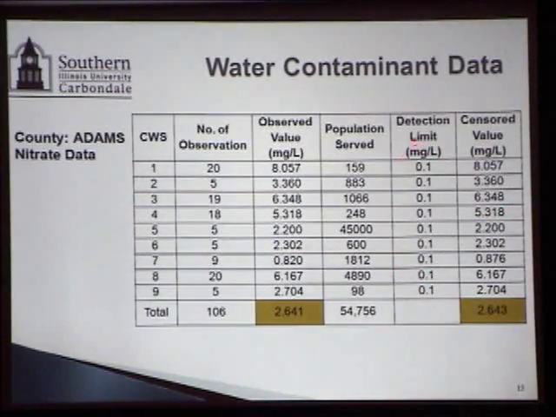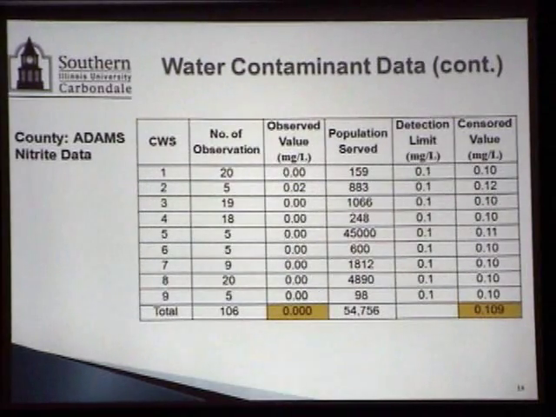And then detection limit for nitrate, this was not an issue. Based on these detection limits, we had to come up with a censored value. For nitrate, as I said, it was not an issue. But let me go to the nitrite data. You would see how big an issue it was.